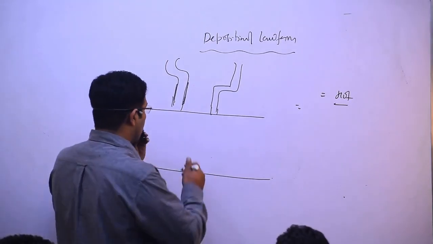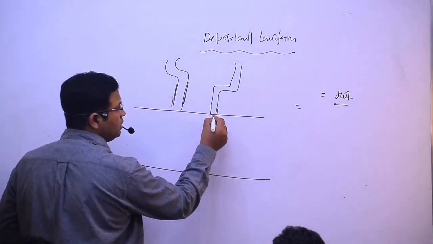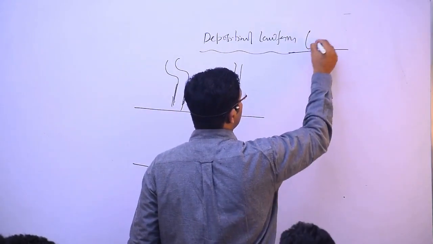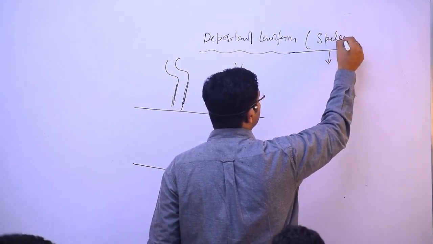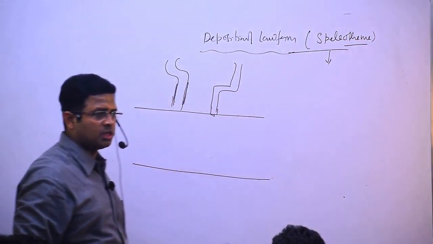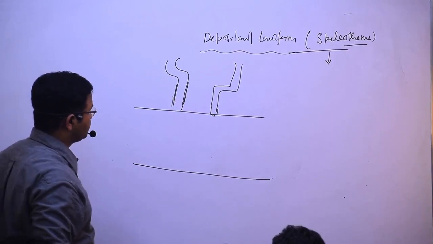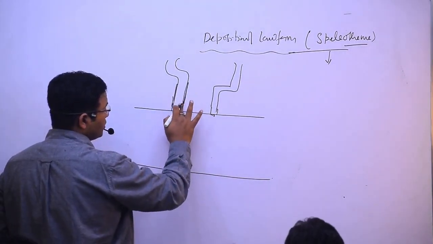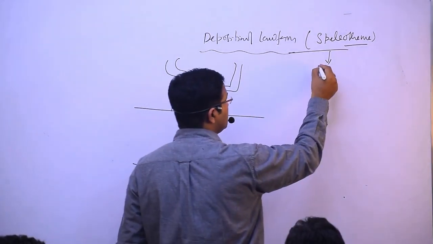And I said when it is coming over the cave, depositional landforms are known as speleothems. It is known as what? Speleothem. When it is falling from here, some of the landforms, let me write the names first. Depositional landform.